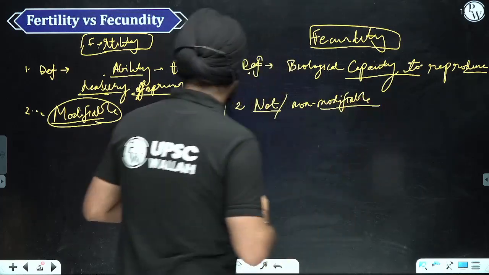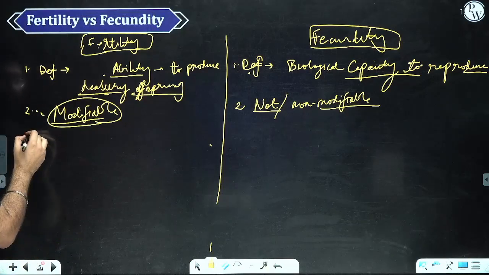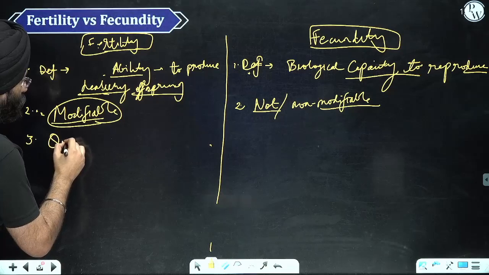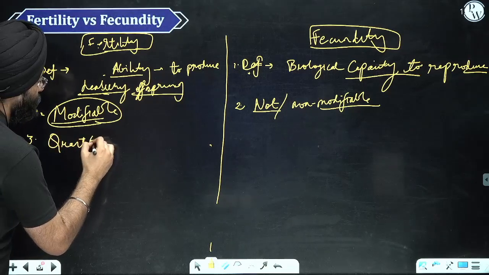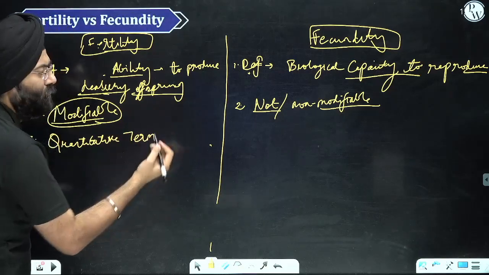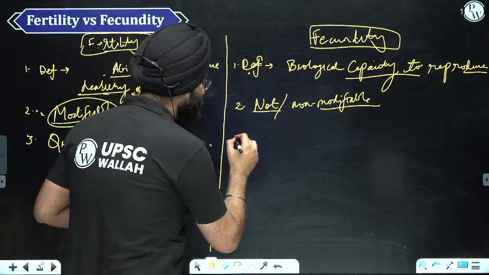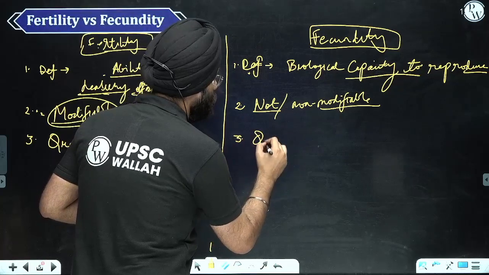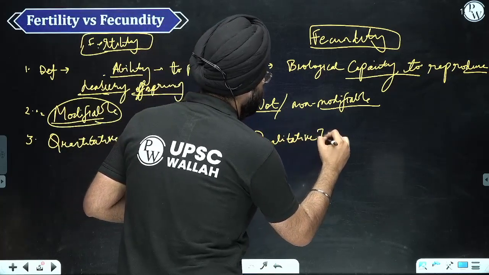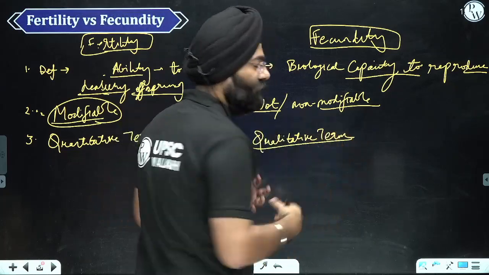Right? Third difference, which I have been mentioning from the start of the lecture: fertility is a quantitative term. Fecundity is a qualitative term, right?